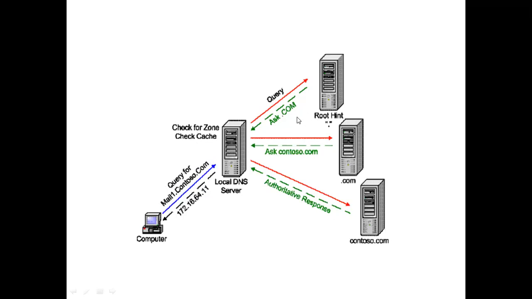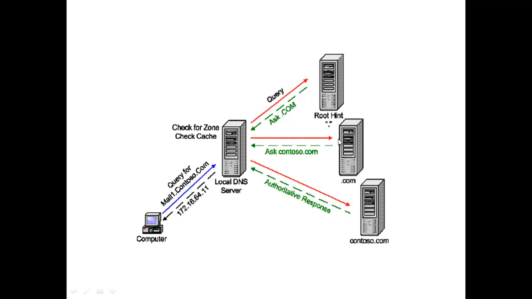Like that, it is not known to me, you need to ask the .com server. So it gives the .com server address. The local domain server will take the .com address from the root server and ask the same query again: what is the IP address of mail1.contoso.com?